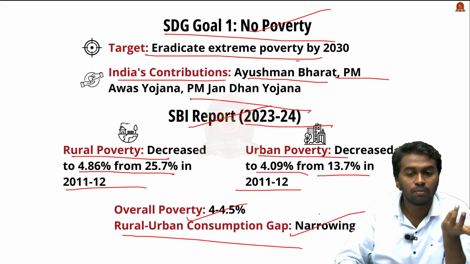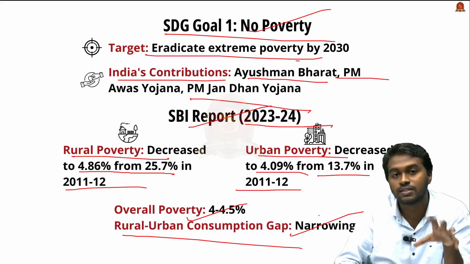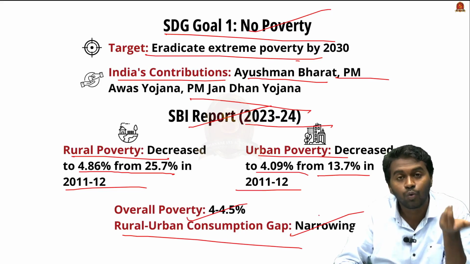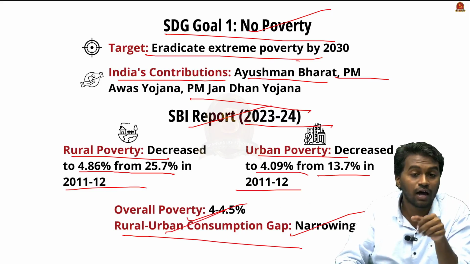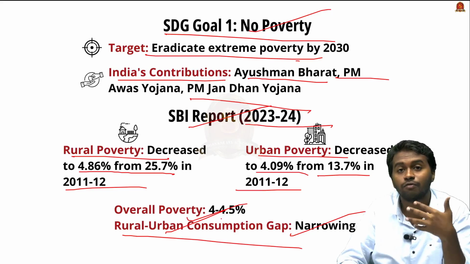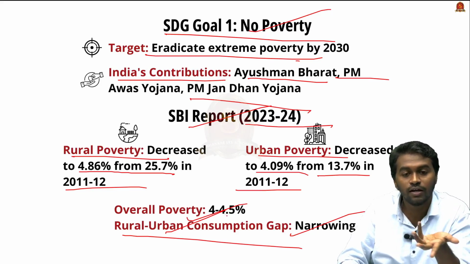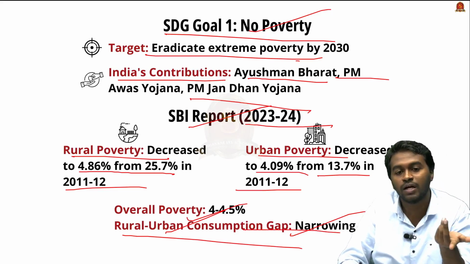But yesterday we had an editorial from Indian Express which is saying that there is an increase in the rural consumption, but there is a decrease or stagnation in the urban consumption. For better clarity, for value addition, you can read yesterday's Indian Express editorial article, and prepare notes of certain key points from that. It will be useful for your UPSC mains also.